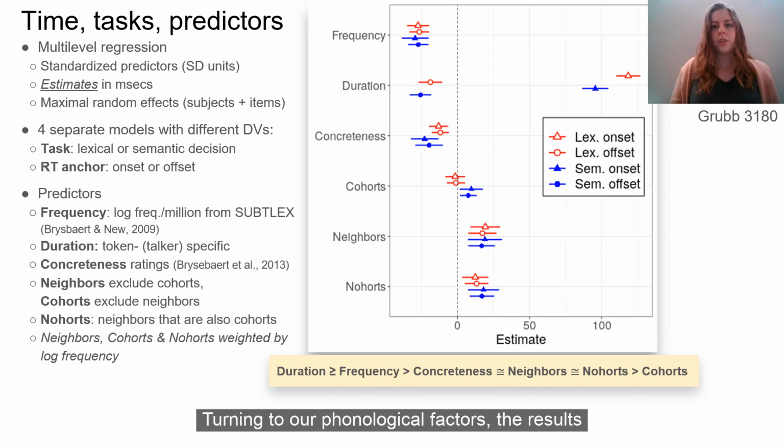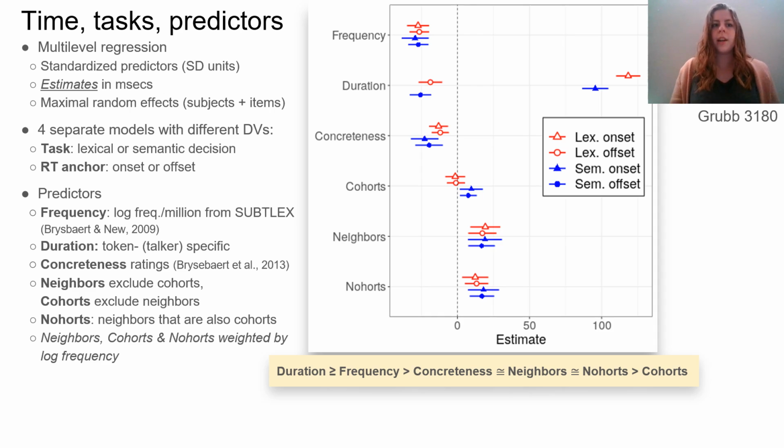Turning to our phonological factors, the results are somewhat surprising. Cohorts that are not also neighbors have negligible impact in lexical decision and very small impact in semantic decision. Neighbors that are not also cohorts have strong, consistent impact, and nohorts, items that meet the criteria for both neighbors and cohorts, show consistent impact, though with a trend for weaker impact than neighbors. The weak cohort effects are surprising, since cohorts have a larger impact on the time course of spoken word recognition, as estimated in visual world eye tracking.